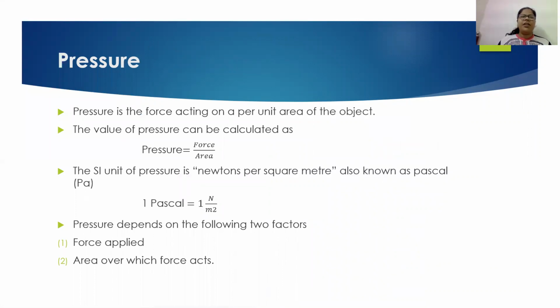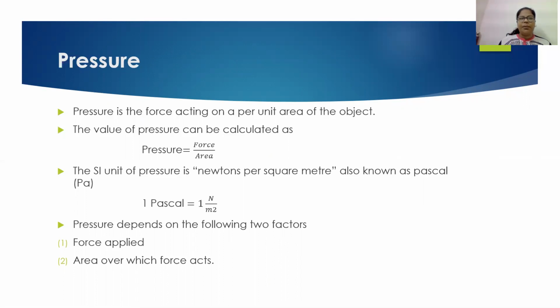Whenever we apply force to anything, or whenever you are forced to do anything, you feel pressure on your head. Same as whenever force is applied to any object, pressure is also created on the object. So pressure is nothing but the force acting per unit area of the object.